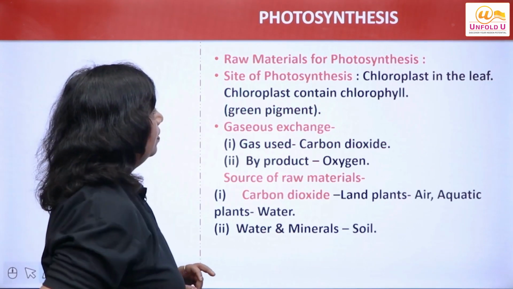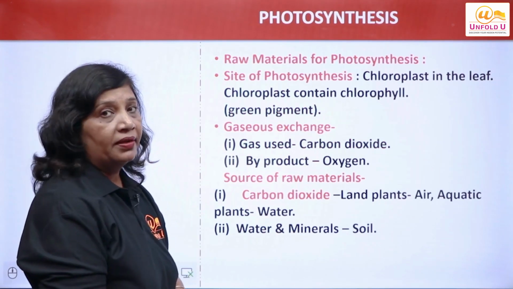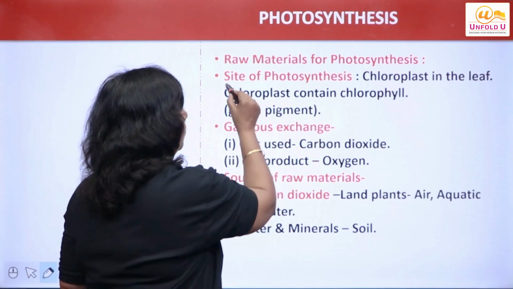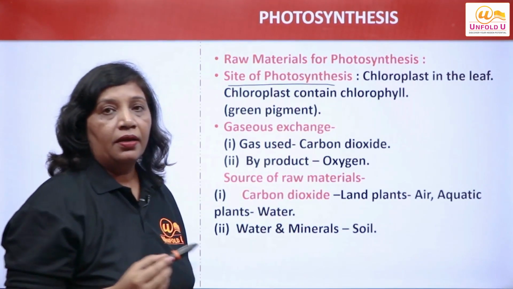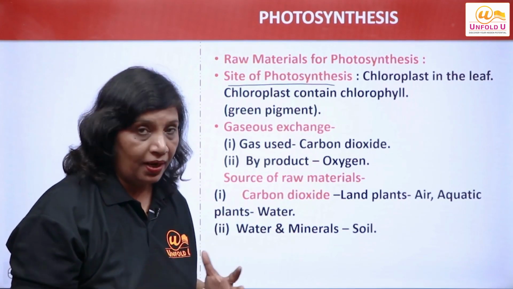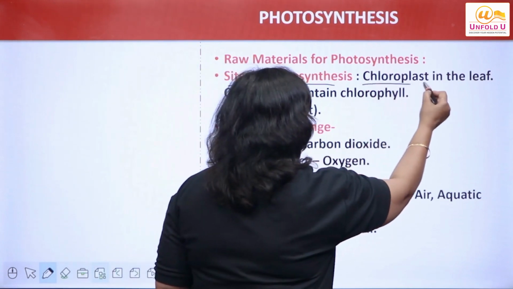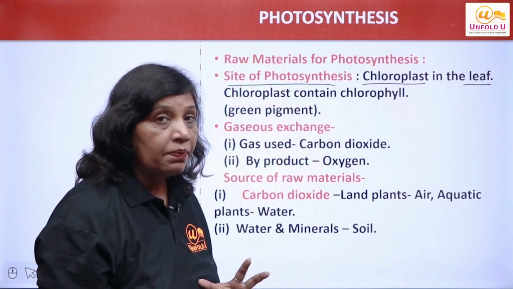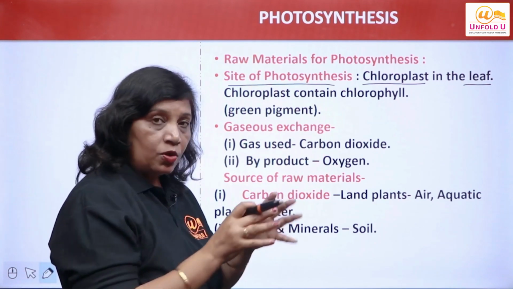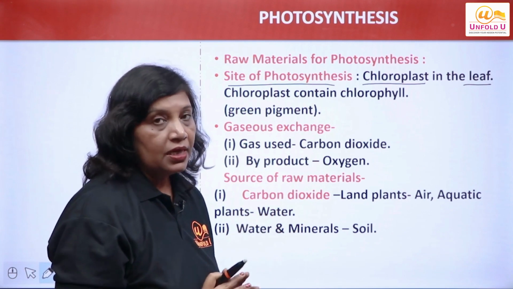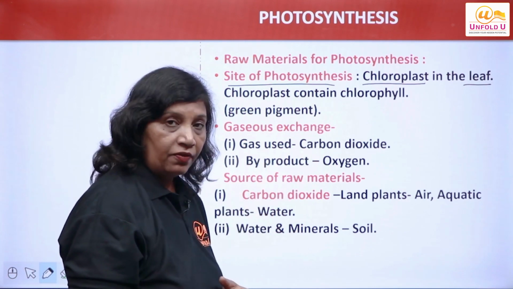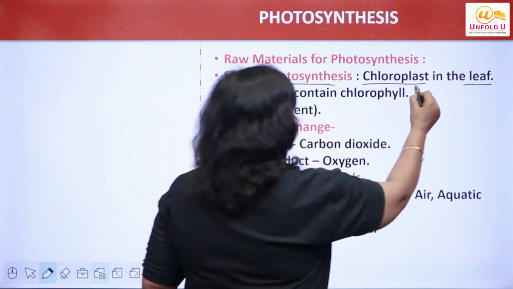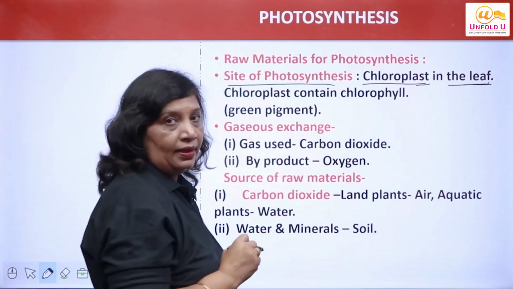As we have discussed the different raw materials for photosynthesis, no need to repeat them. Now let us come to the site of photosynthesis. The kitchen of the cell, the kitchen of the plant, is called the chloroplast, which is present in the leaf. Chloroplasts are mainly found in the green parts of the leaves. They are also present in the guard cells of the stomata. Later on, with the help of a diagram, I'll show you where the chloroplasts are present.